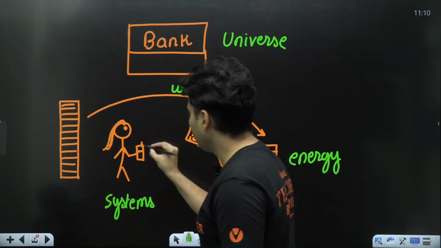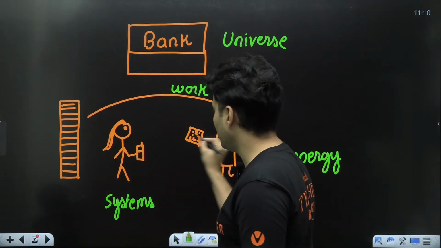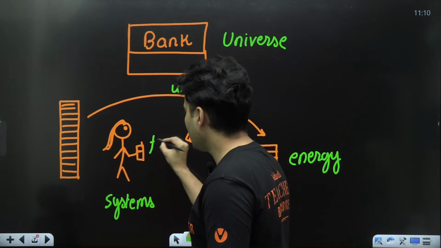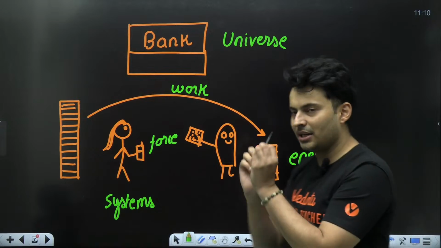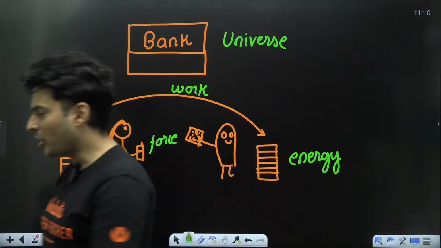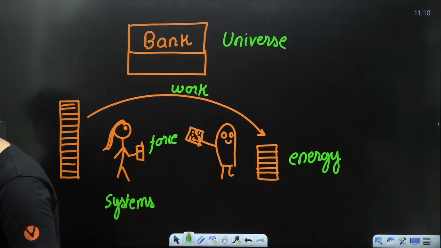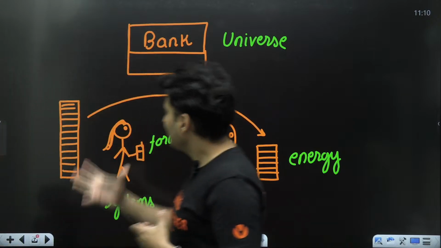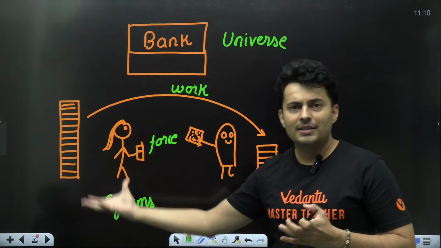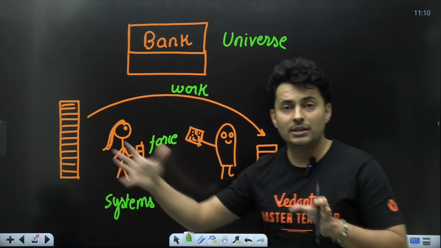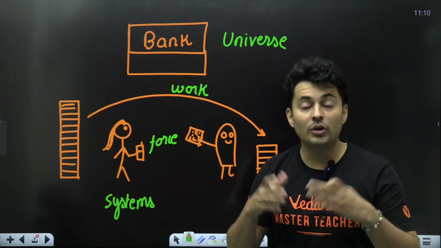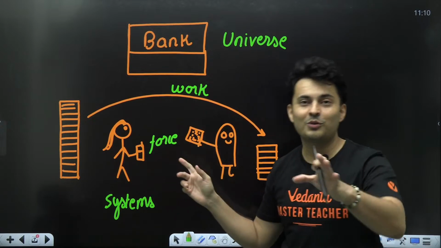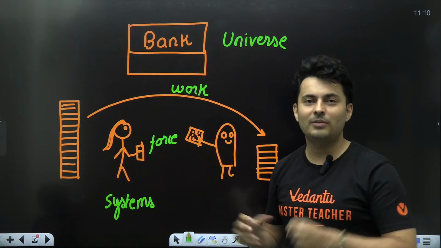So guys, what if I told you that the agent which was involved, in this case the UPI transaction, is basically the force. So this is the entire chapter in probably 1 or 2 minutes. Just think about it. Whenever somebody does work, the energy goes from one system to the other system. And for doing that, you need force. Without force, you cannot do any kind of energy transfer.